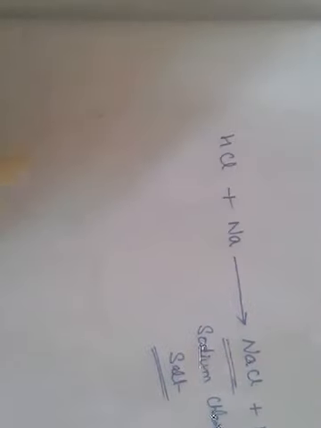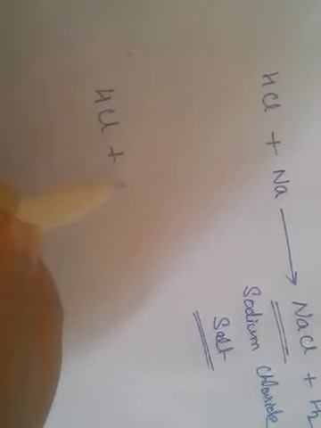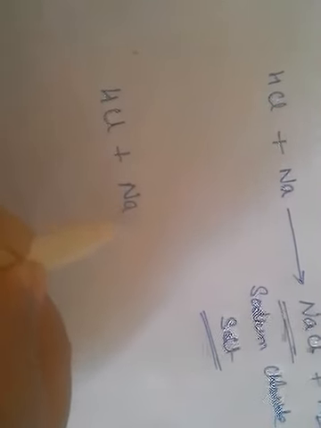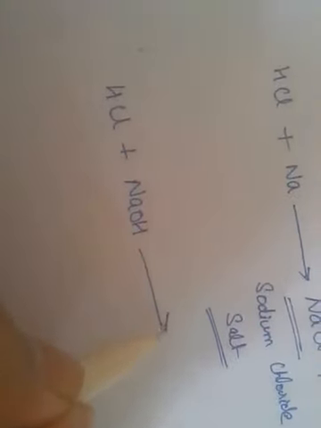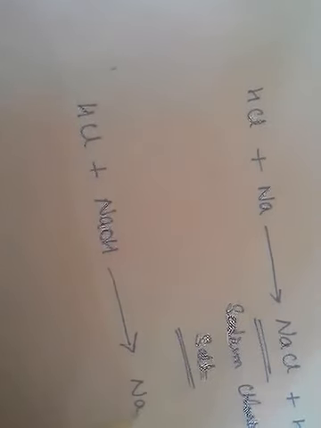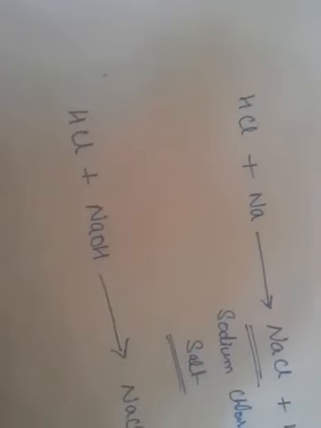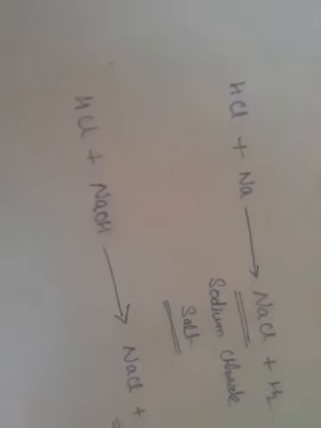Another one: whenever acid reacts with a base. So another example would be acid reacting with a base, let us say sodium hydroxide. That will give us NaCl, a salt, and water. So these are some of the example reactions which you need to know.